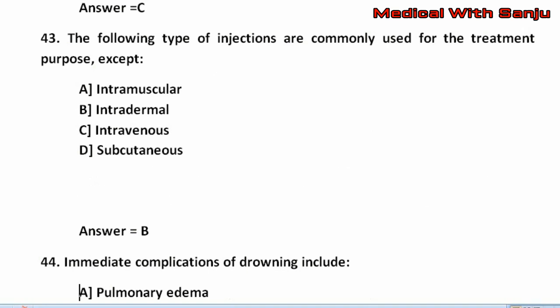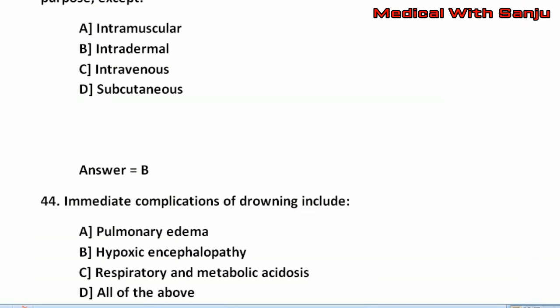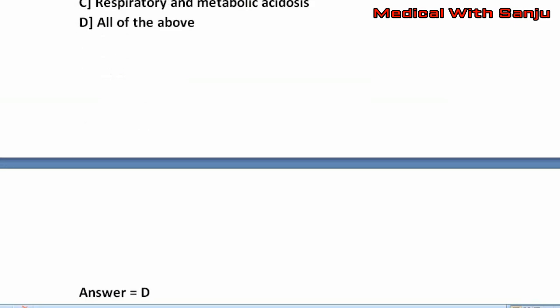Question number 44. Immediate complications of drowning include option A, pulmonary edema. Option B, hypoxic encephalopathy. Option C, respiratory and metabolic acidosis. Option D, all of the above. The right answer is option D, that is all of the above.